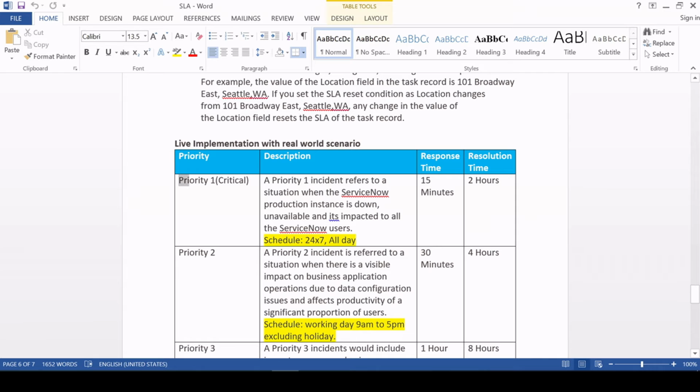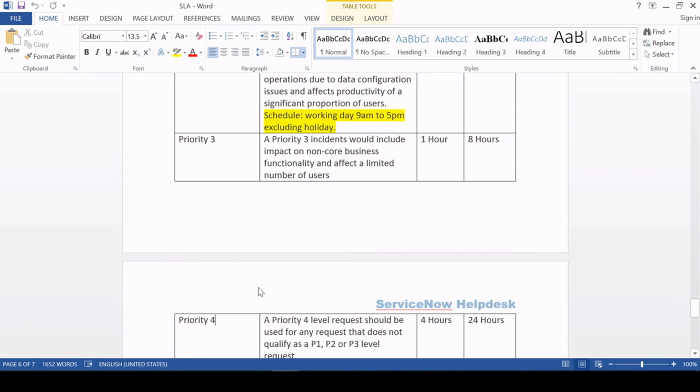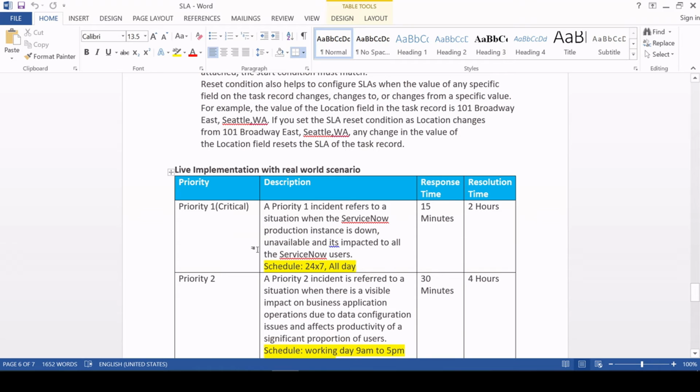So let's say priority 1 SLA, they have given the response time and the resolution time. Similarly for priority 2, 3 and 4, if you have any other priority and other conditions, if your client is providing you data, then the way I'm going to implement this, the same way you can implement it for the others as well.